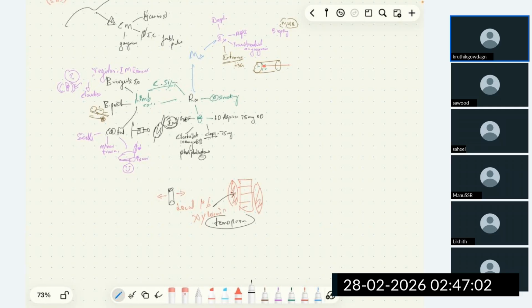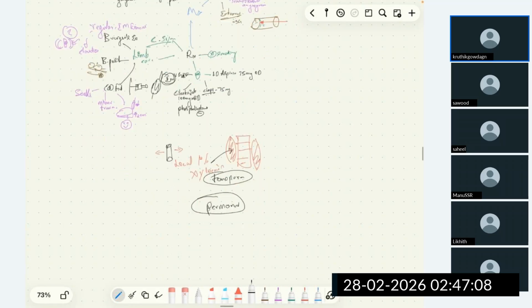Then we have permanent chemical sympathectomy, achieved by injecting 5 ml of phenol with water under C-arm guidance. The feet will become immediately warm after injection due to sympathetic blockade.